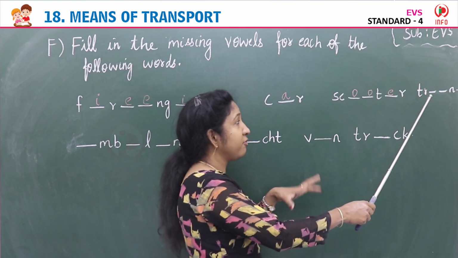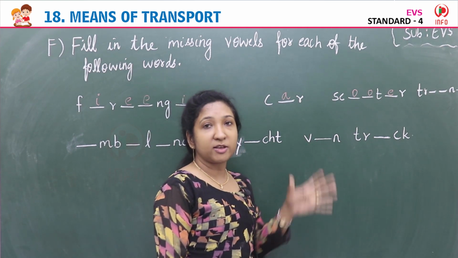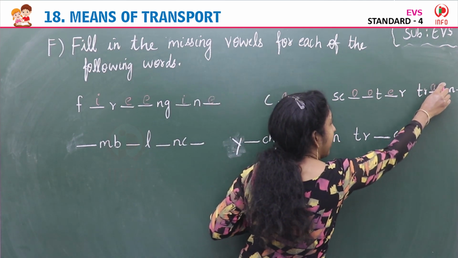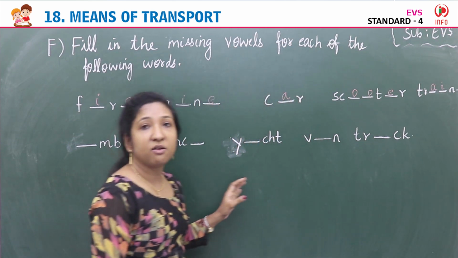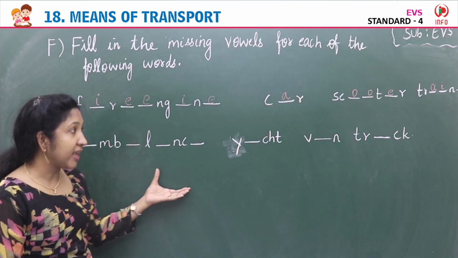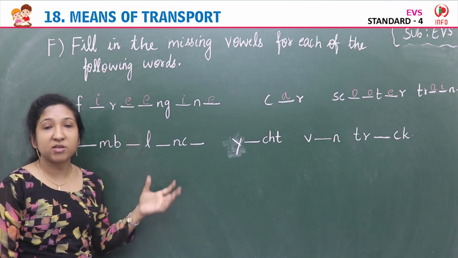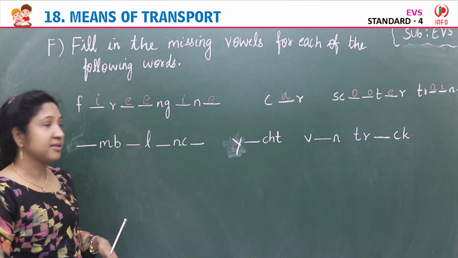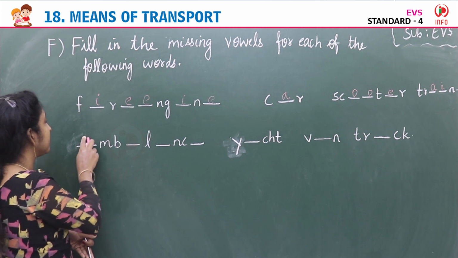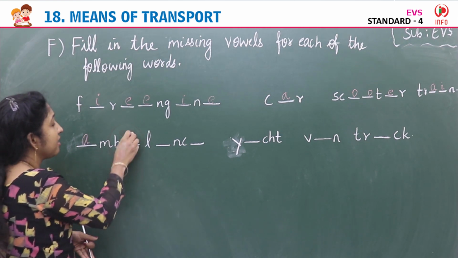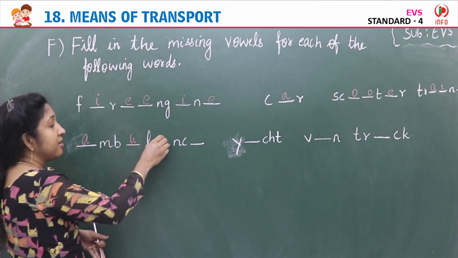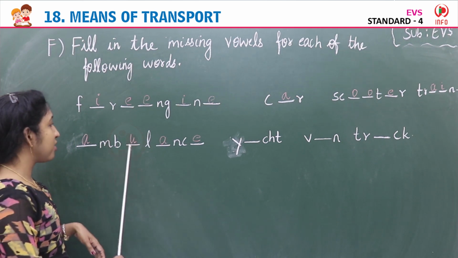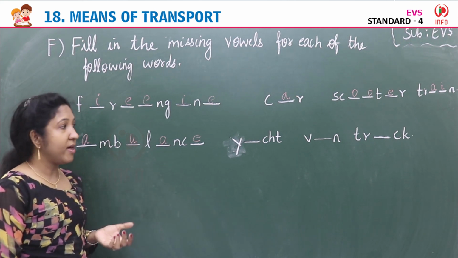The last one in the first row is the image of a train. Yes, T R A I N, train. A and I are vowels. Now coming to the second row, the first image is a plus sign. Yes, it's an ambulance. The first letter is A, isn't it? You have to write A here. A M B U L A N C E, ambulance. A, U, A, E are all vowels.